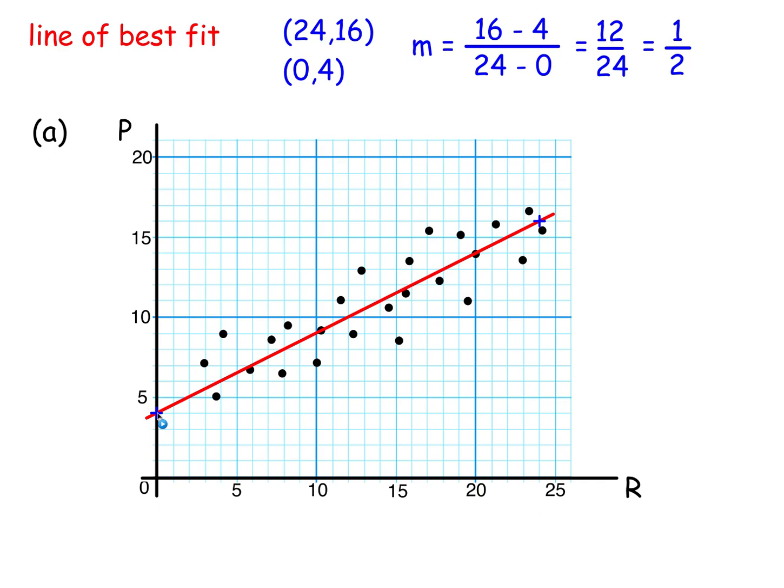Meets the vertical axis at 0, 4. So c is 4. Use that in y equals mx plus c. m's 1/2, c's 4, and instead of y and x it's p and r, whatever they happen to represent. That's the formula that relates the two quantities. It's the equation of the line.